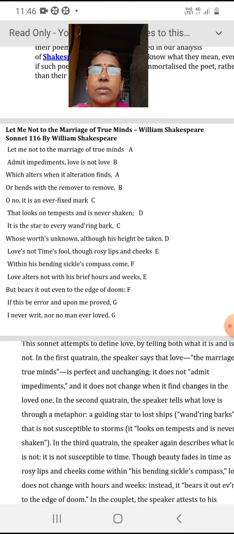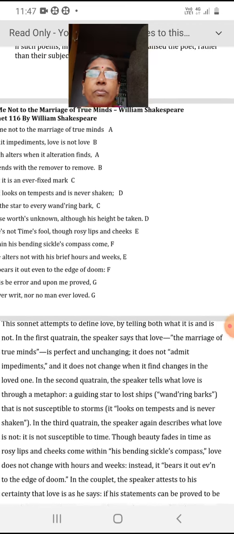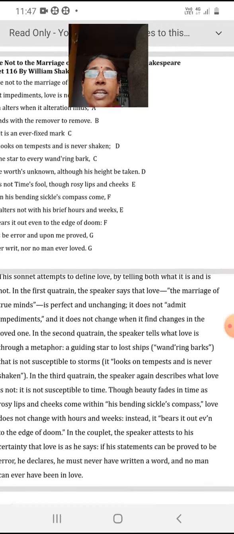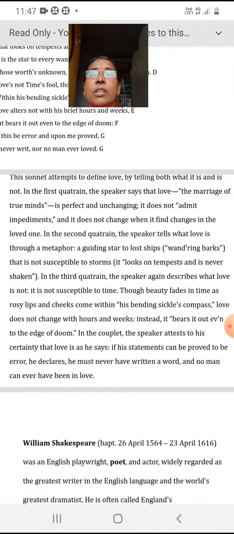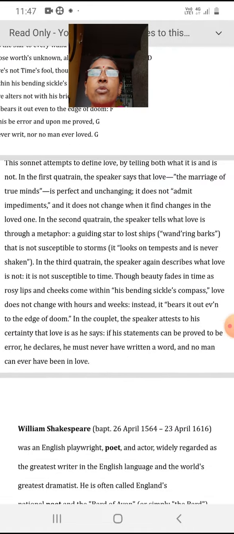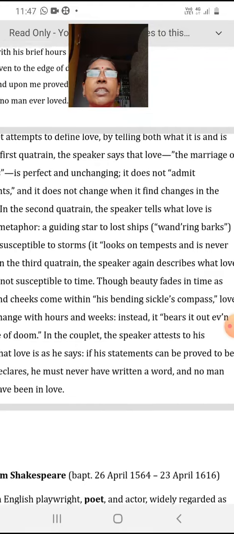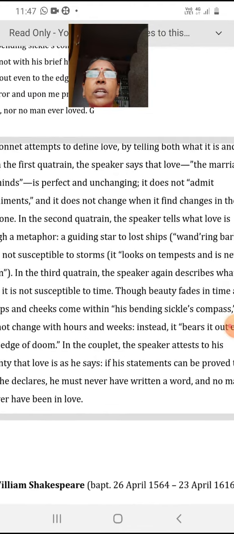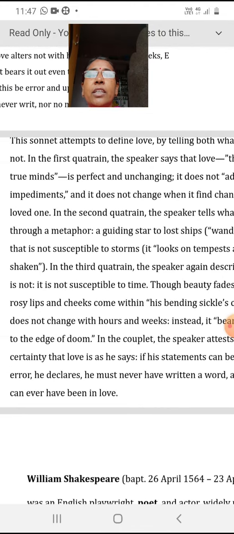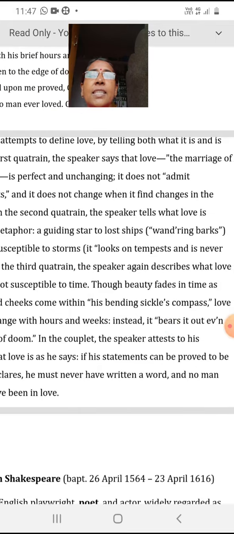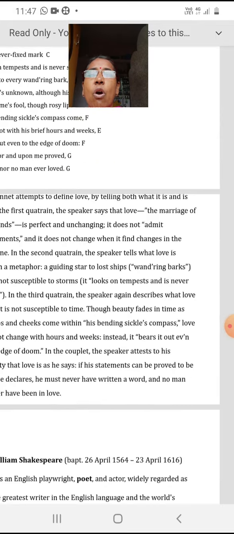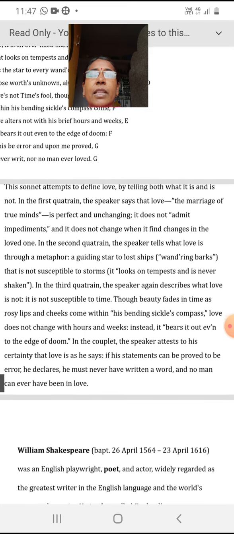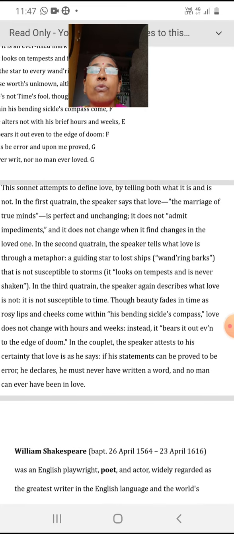So, in this poem, he tries to define love by telling what it is and what it is not. In the first quatrain, the speaker says that love means the marriage of true minds.